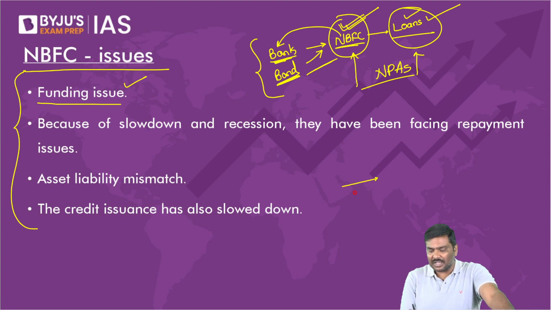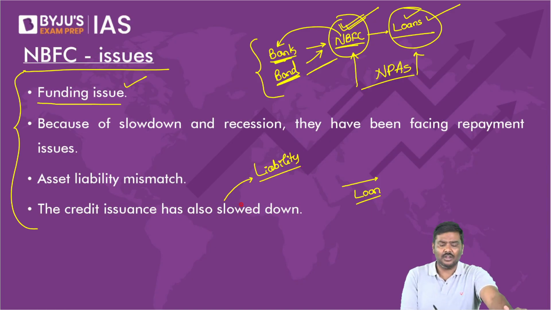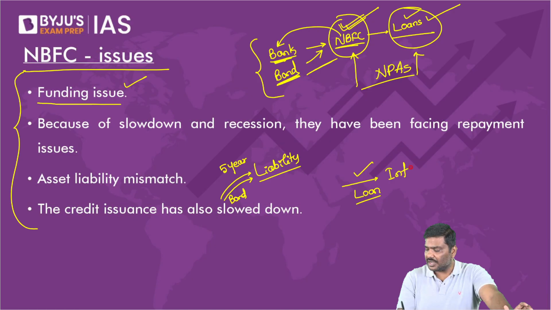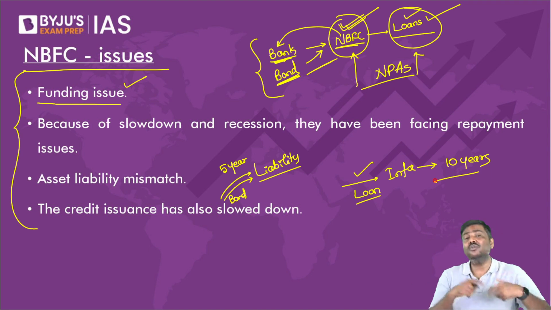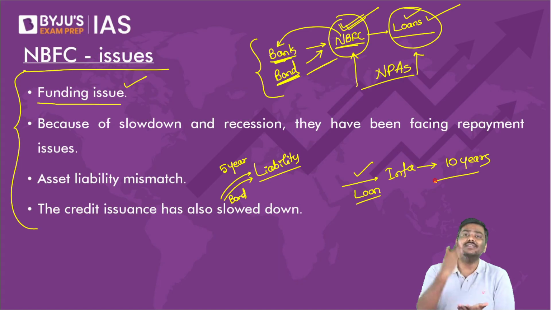Asset is nothing but a loan. And a liability is nothing but the loan that they have taken or the bond that they have issued, which they will have to repay. So imagine they will take a loan from a bank for a duration of 5 years and use the money to give a loan for infrastructure construction for 10 years. So the tenure of the asset and the tenure of the liability is different. That is called asset liability mismatch. Okay.